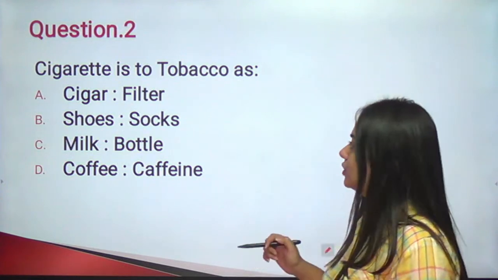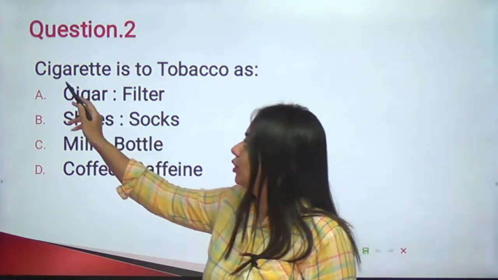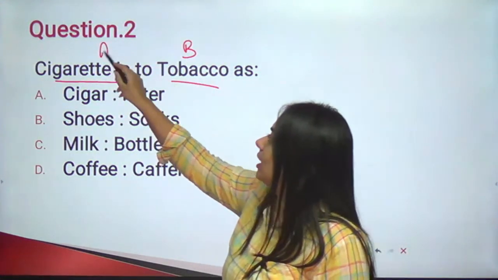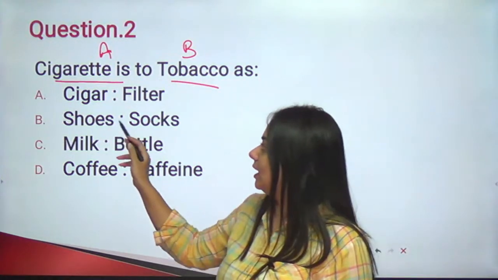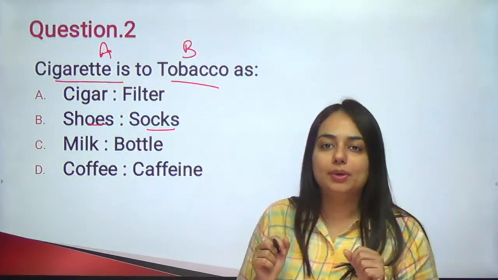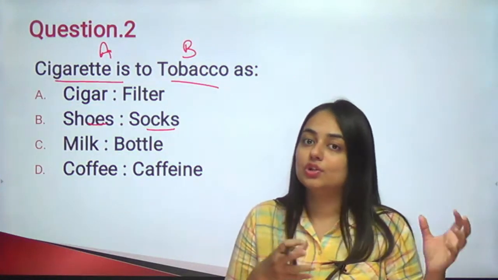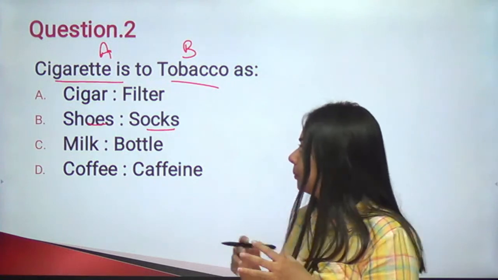Okay, we have our first response which is D and which is absolutely correct. Wonderful. So we know that there is tobacco in cigarette. So you can say that there is presence of B in A. Can we say that there is presence of socks in shoes? Rather, they are a complementary pair. We usually do not wear shoes without the socks or socks without the shoes. So these are a complementary pair.